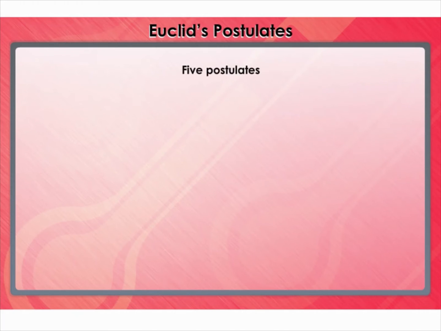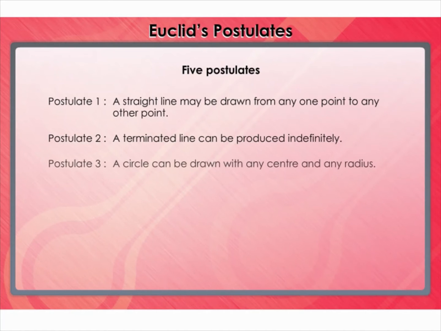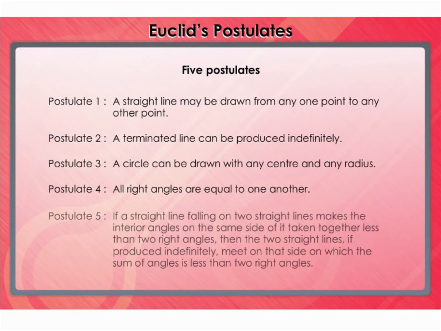A straight line may be drawn from any one point to any other point. A terminated line can be produced infinitely. A circle can be drawn with any center and any radius. All right angles are equal to one another. If a straight line falling on 2 straight lines makes the interior angles on the same side of it, taken together, less than 2 right angles, then the 2 straight lines, if produced indefinitely, meet on that side on which the sum of angles is less than 2 right angles.